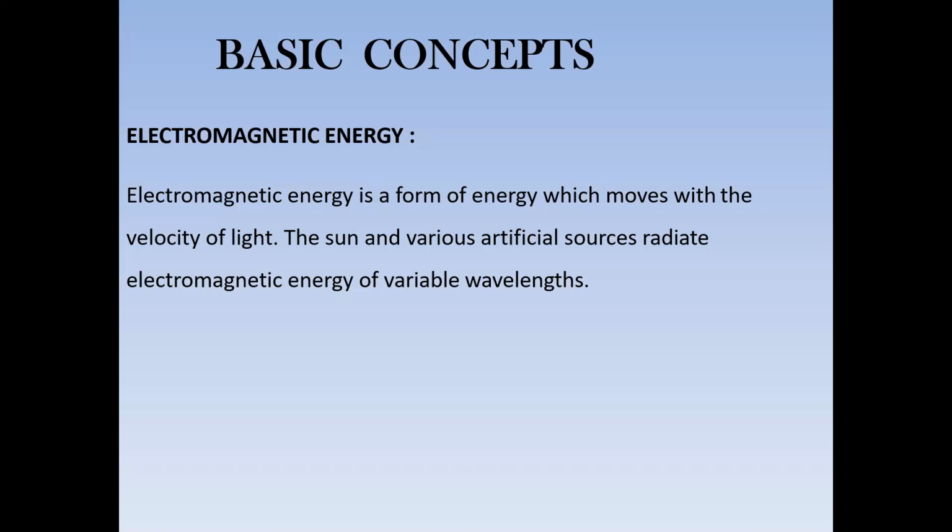The main concept in remote sensing is electromagnetic energy. The energy moves at the velocity of light, and the generated electromagnetic energy has variable wavelengths. The sun is an artificial source radiant. This is the electromagnetic energy.